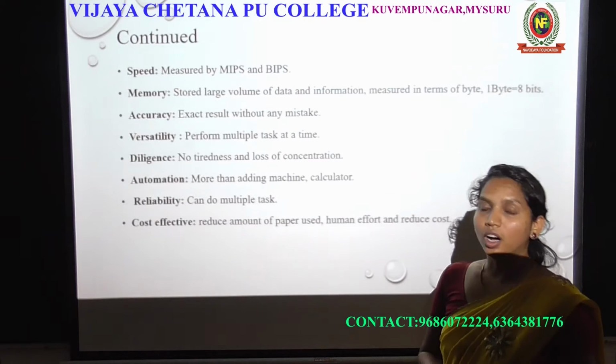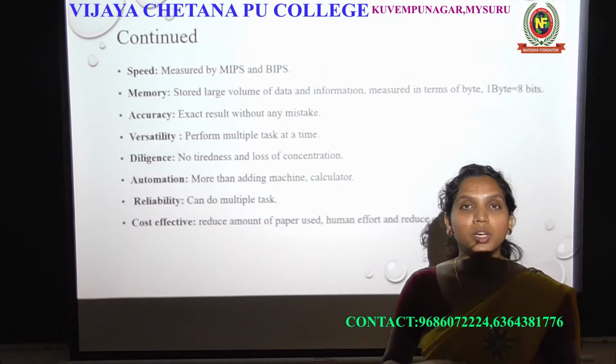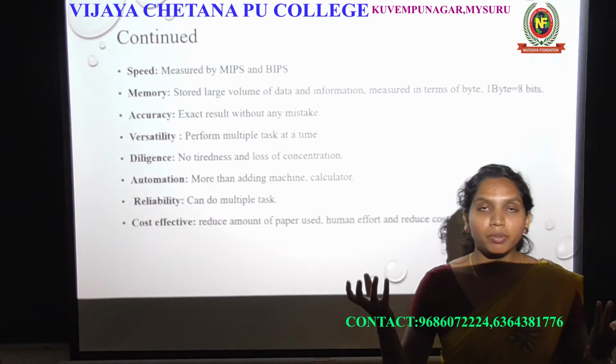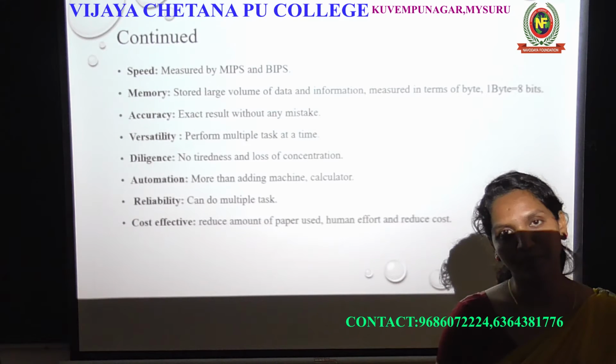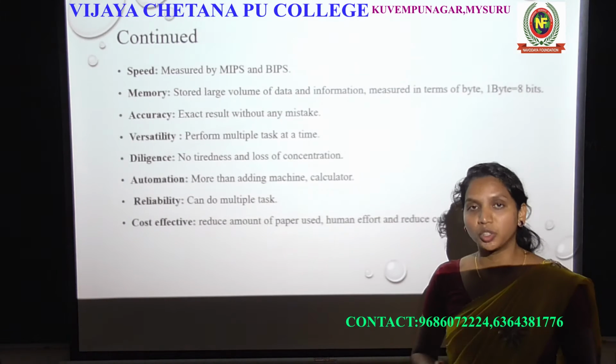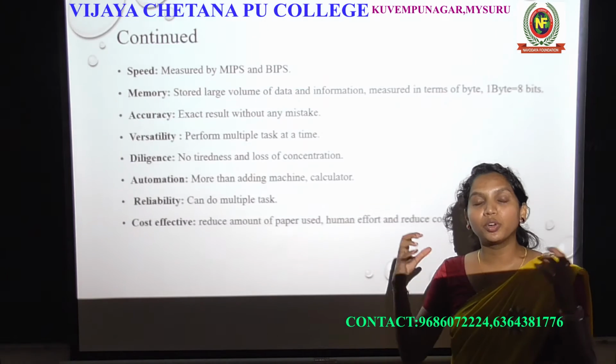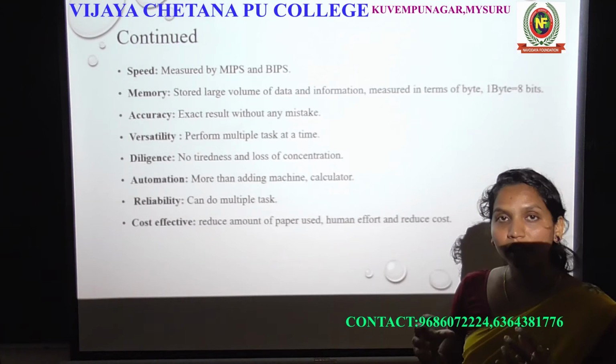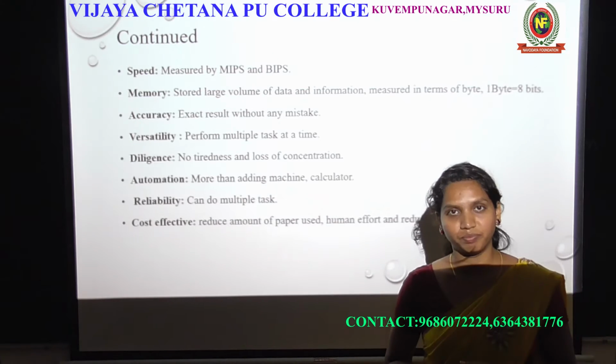Obviously when the computer came, almost all the manpower became a little less. It is not taking much manpower. Why? Because a computer can do all the work of a man, right?